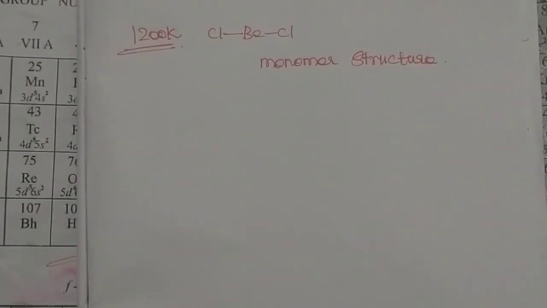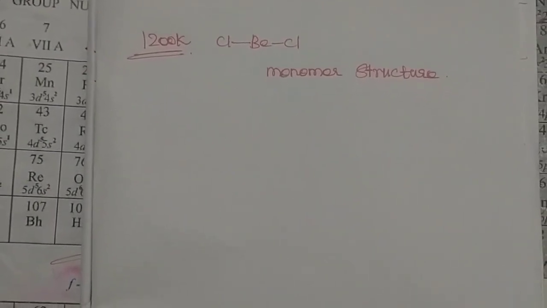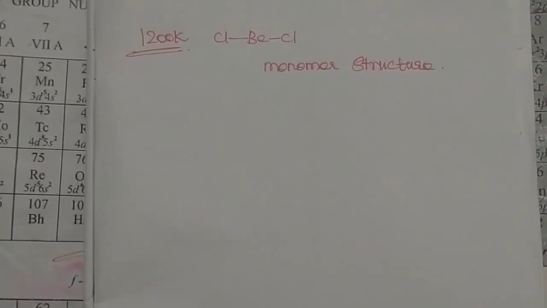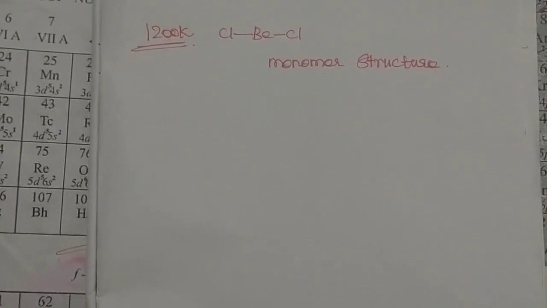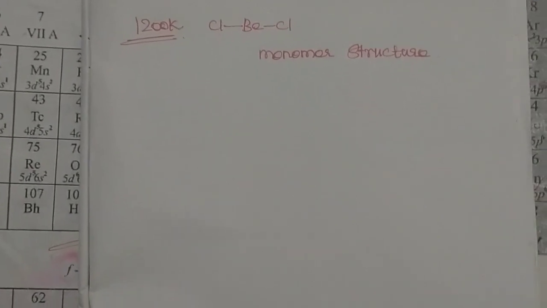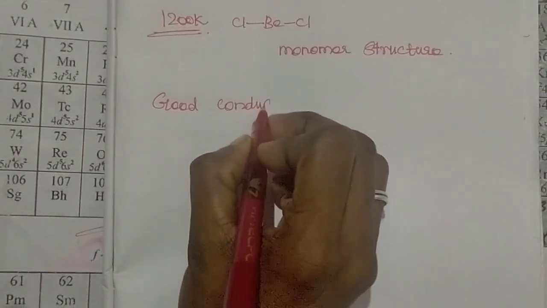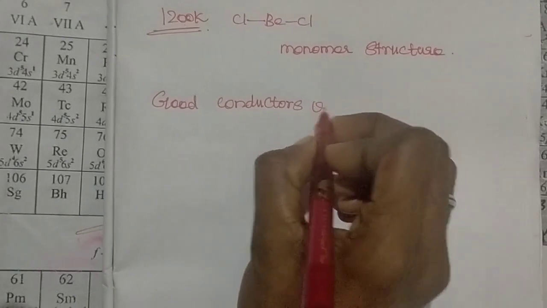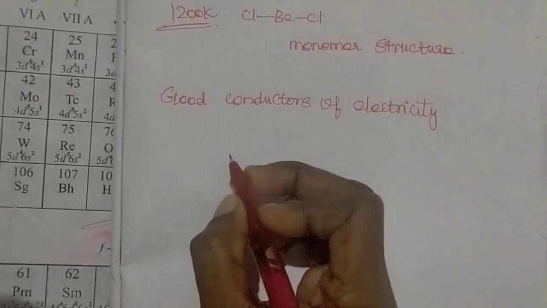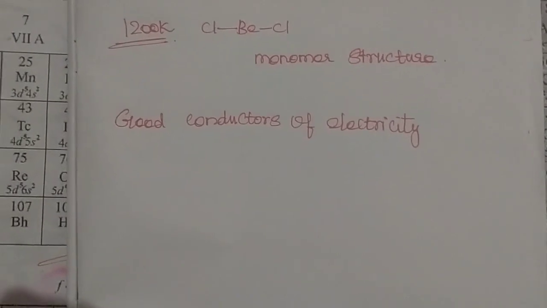Except beryllium, all the alkaline earth metals are ionic in nature, and the chlorides and fluorides of all these metals are ionic solids. The halides of the alkaline earth metals are good conductors. They conduct electricity easily, in the fused state and also in aqueous solution.